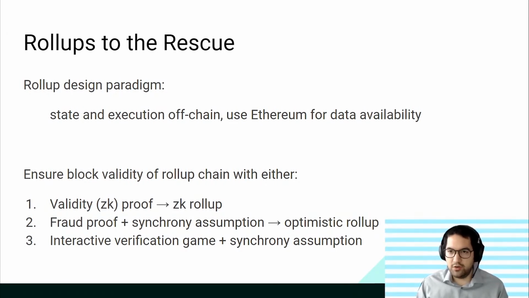One is a validity or zero knowledge proof. So this is ZK rollups. The other one is fraud proofs plus a timeout. And this is optimistic rollups. And the third is an interactive verification game plus a timeout. And this is what teams like Arbitrum are doing.